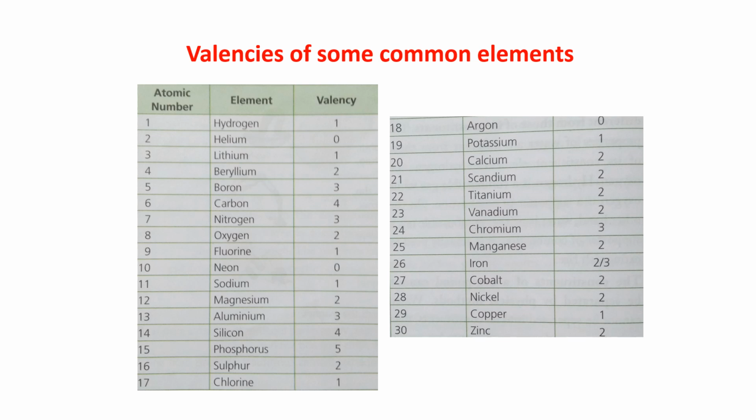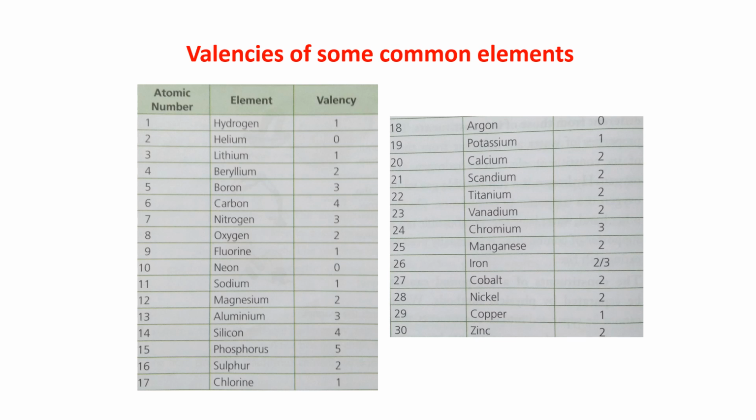30 pages. Every day take one page and then put the date. Don't complete all the pages in one day. Then you will not be able to learn anything. Every day you have to take out one page, put the date, and write the valency of the element that you have written in words. Once every day you have to write the valency.